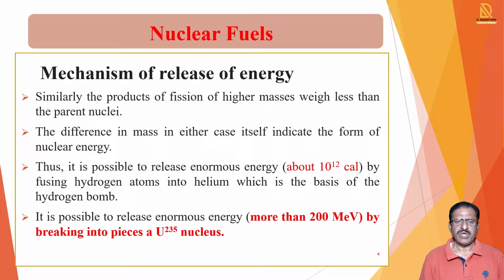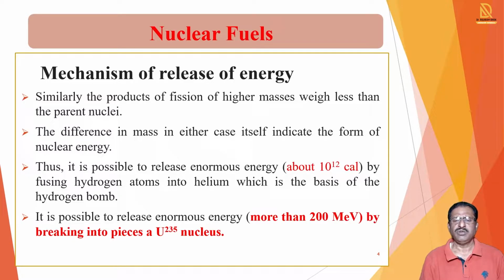In this mechanism of release of energy, there is fission of a higher mass nucleus into products with mass and weight less than the parent nucleus. The difference in mass in either case indicates the form of that nuclear fuel.